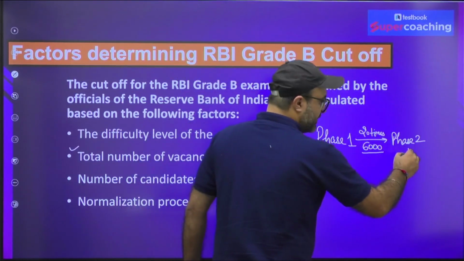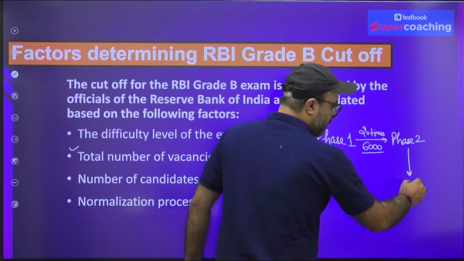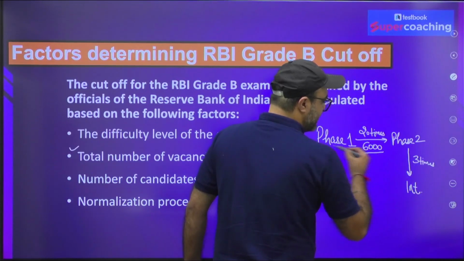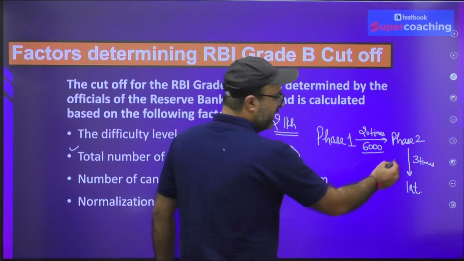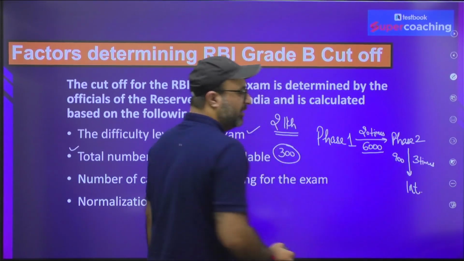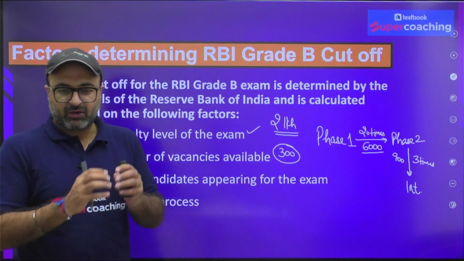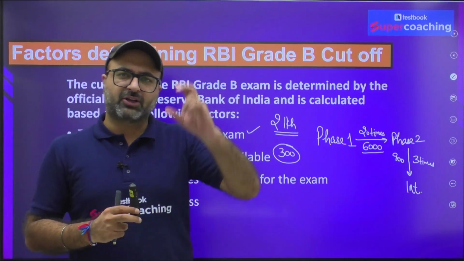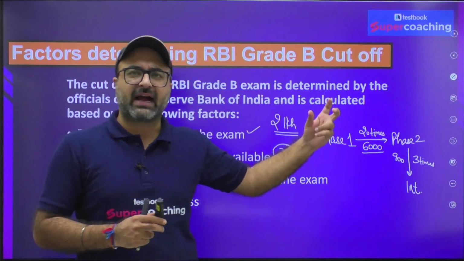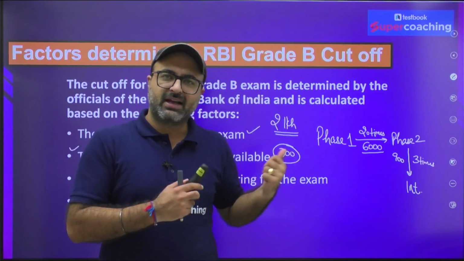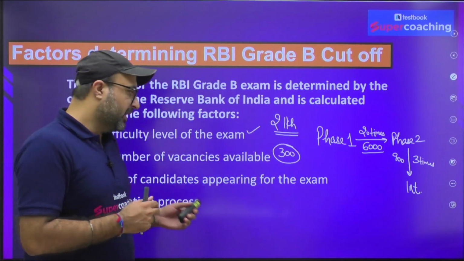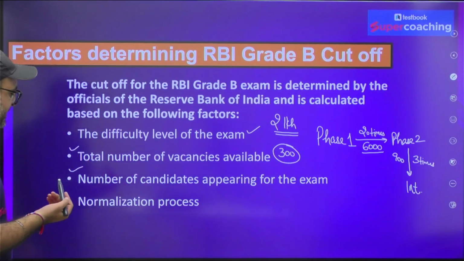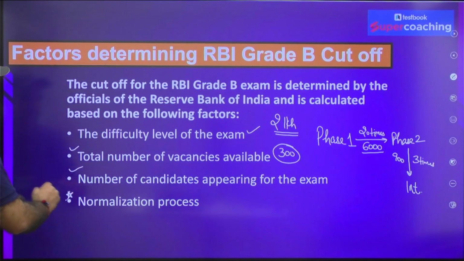And then out of these 6,000 students, how many students will be selected for the interview? So 3 times the count of vacancies, that is 3 into 300, which is 900 students, will be appearing for the interview. From these 900 students, a merit list will be framed, and the top 300 students from the respective categories will start their career as RBI Grade B officers. Along with that, obviously it depends upon the number of candidates appearing for this exam. And lastly, it depends upon normalization.